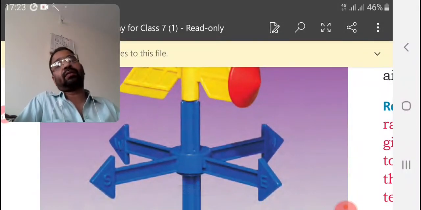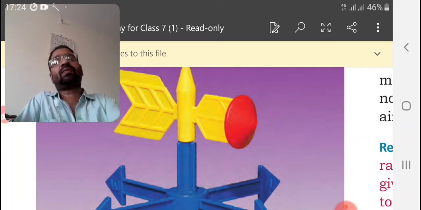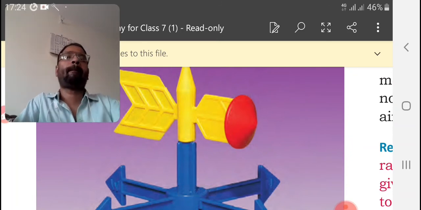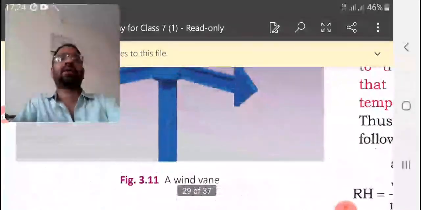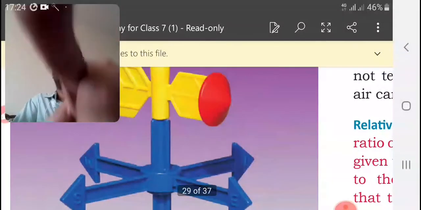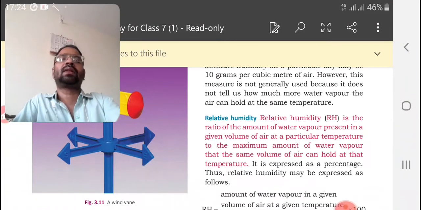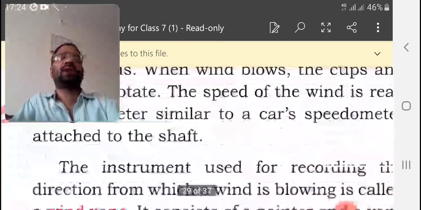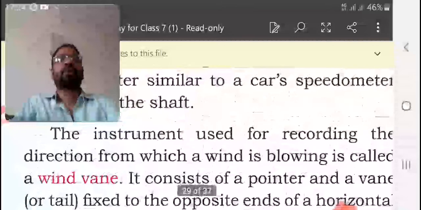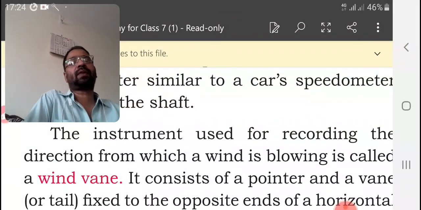Then the wind vane. A wind vane shows the direction of wind. According to the wind's direction, it will rotate and turn, and this indicator will show the direction of the wind. The instrument used for measuring and recording the direction from which wind is blowing is called a wind vane.